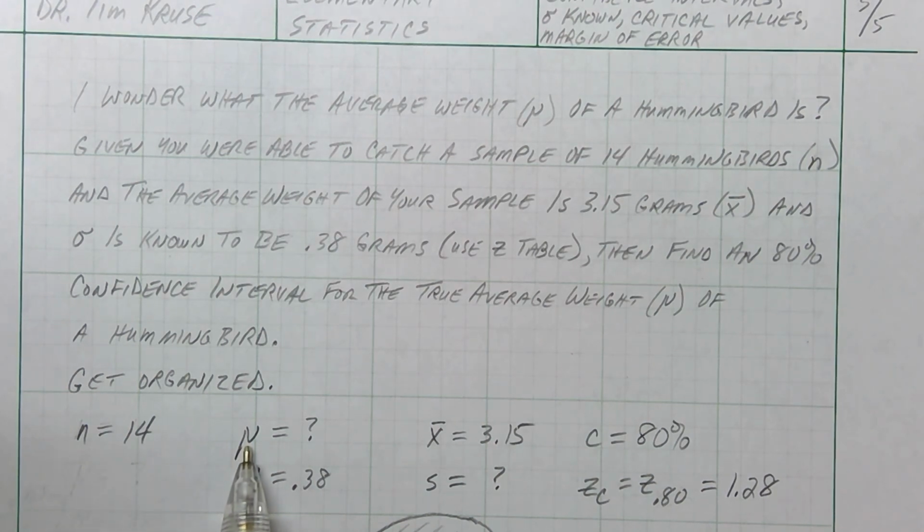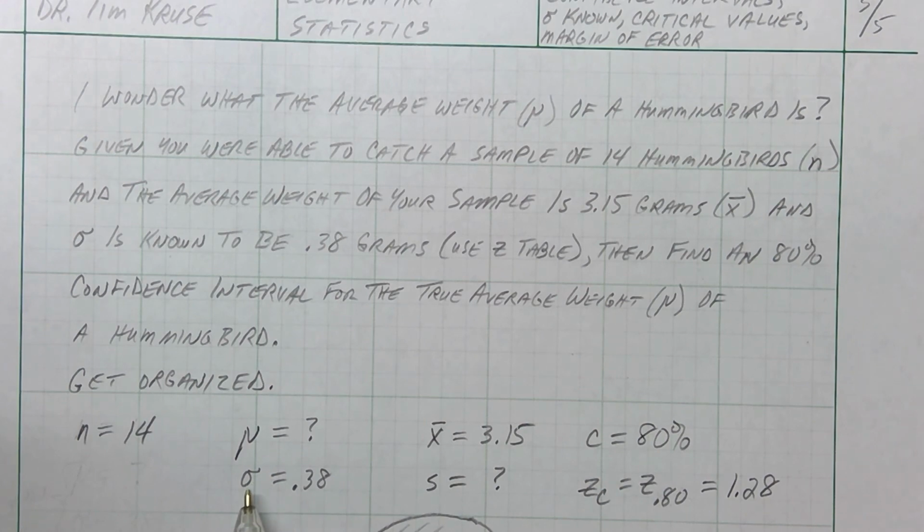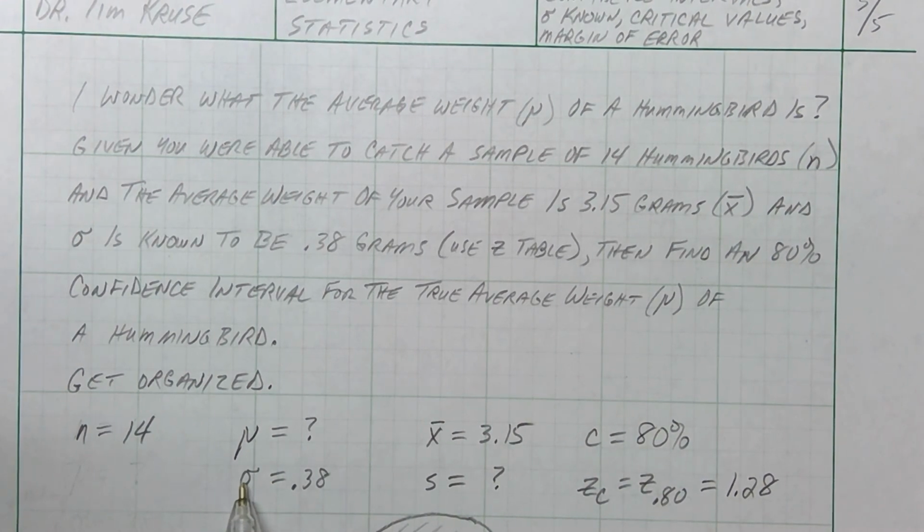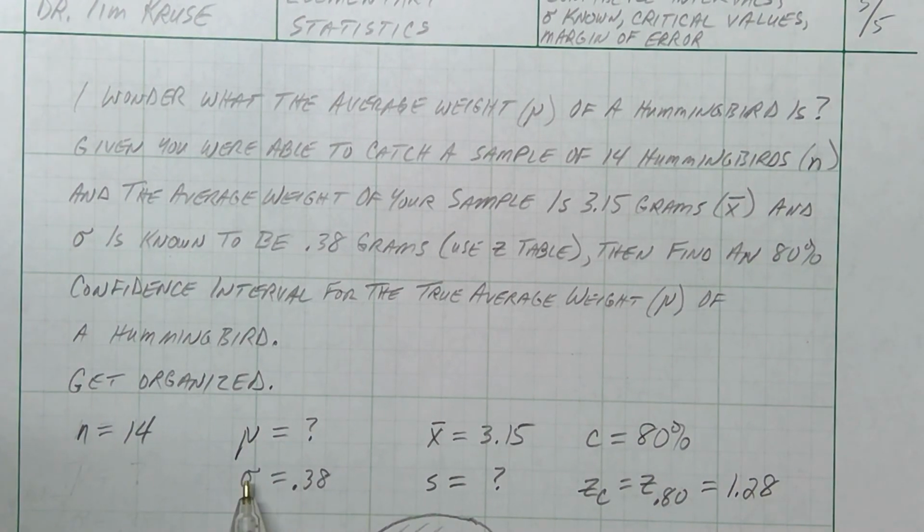What's the population average weight? Nobody knows. We're not able to calculate that. You can't catch every hummingbird and weigh them and divide by 5 million hummingbirds or however many there are. Population standard deviation was given, 0.38. So these are your population numbers: the population mean, and the standard deviation for the population.